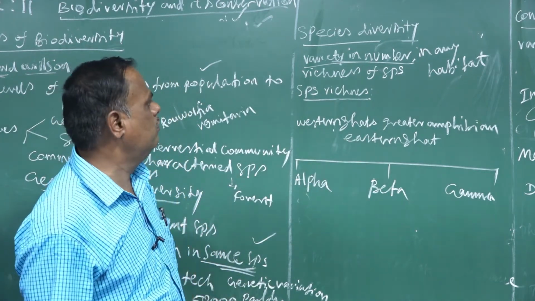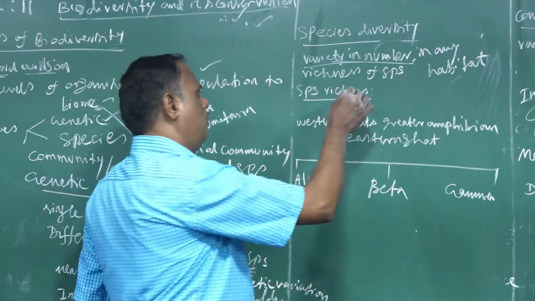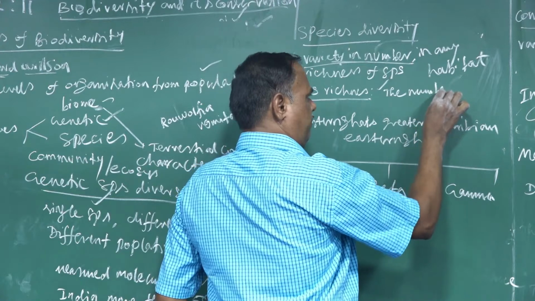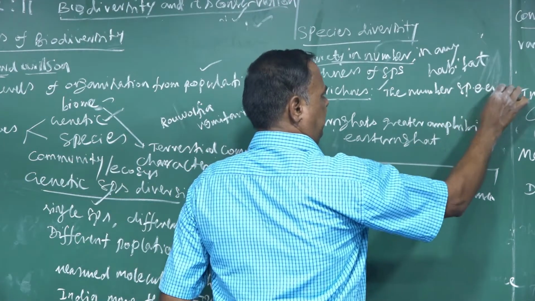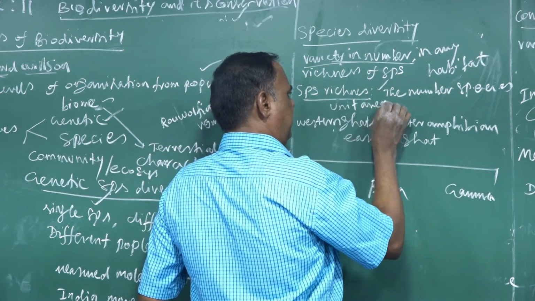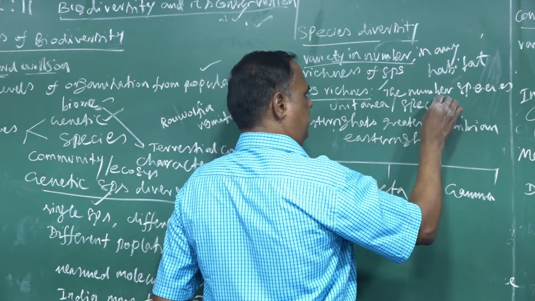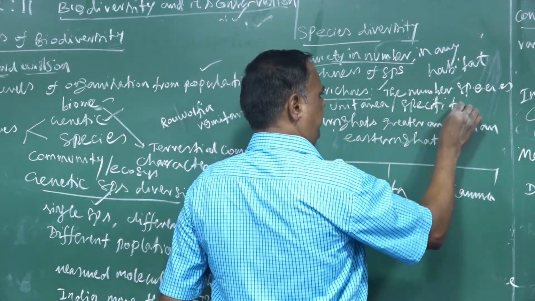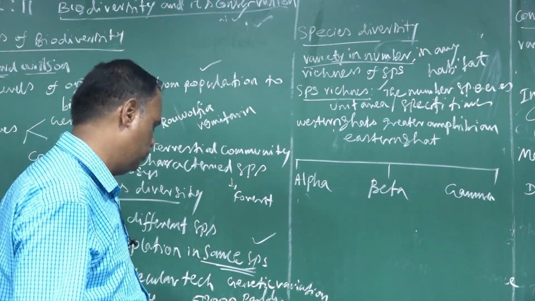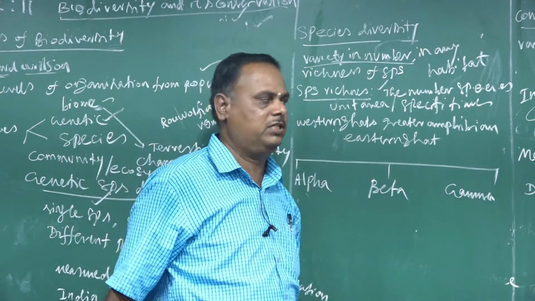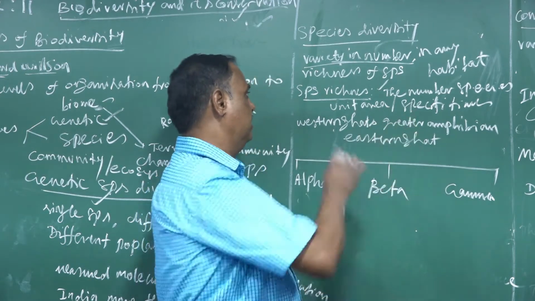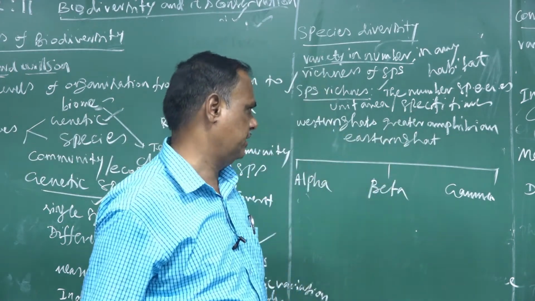It is also caused by the richness of species. What is called species richness? The number of species per unit area at a specific time is called species richness. You may be asked a 2-mark or 3-mark question: what is species richness? The number of species per unit area at a specific time is called species richness.